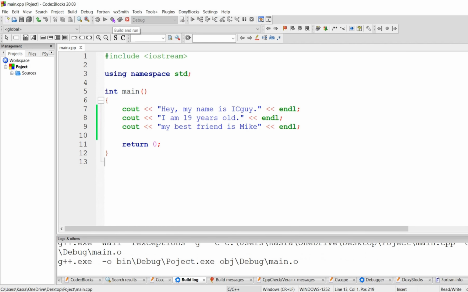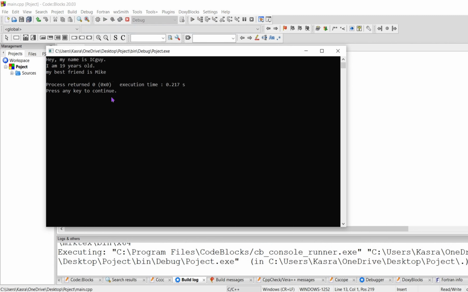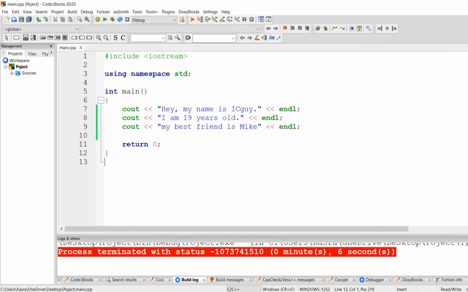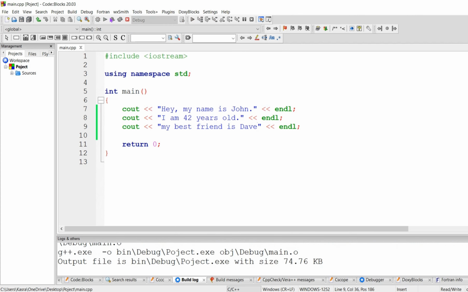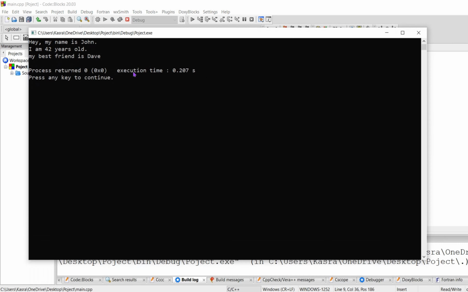I made a short story and I want to run it. As you can see, it has got executed. Sometimes you want to do some alterations and changes, for example, changing the name or my age. In such cases, you have to do it manually, like change my name to John and my age to 42. And also my best friend is Dave. Okay, let's run it. So we applied some changes.